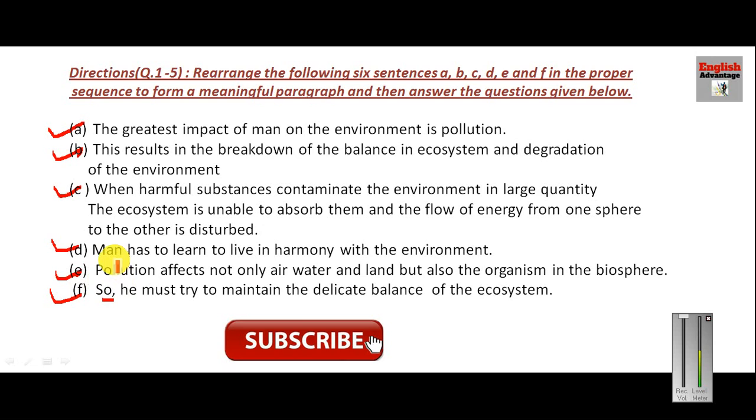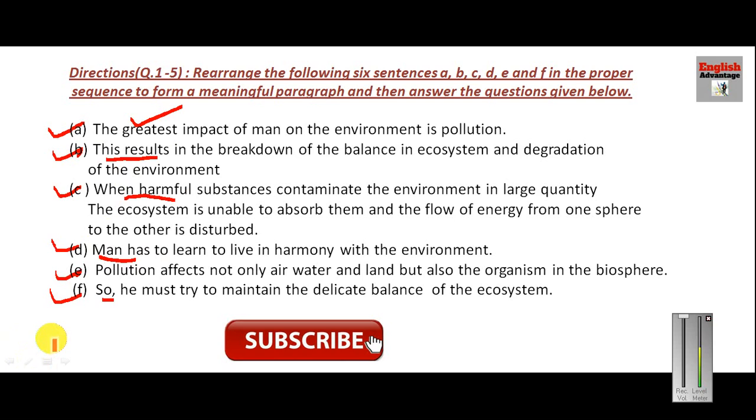Now this is sentence D: man has to learn to live in harmony with the environment, but how and why? So a description should precede this sentence, because this is a kind of assumption. So before this there should be a sentence, and this cannot be the first sentence. Now just see here: when harmful substances contaminate the environment, this is also a description, so there should be some sentence before this. Now here we are telling about the result, but before the result we have to indicate the action. So that is why this sentence cannot be the first sentence. Only one sentence can become the first sentence here.